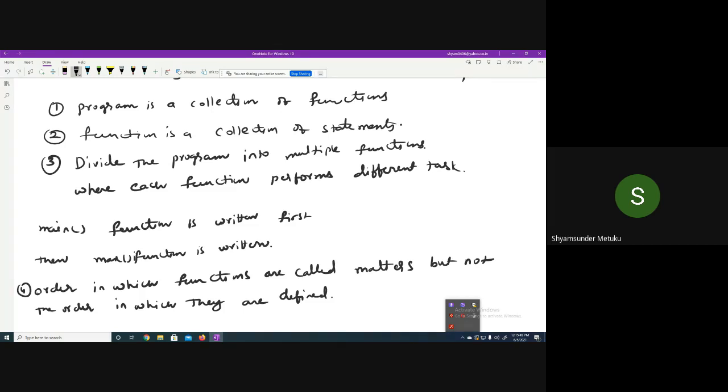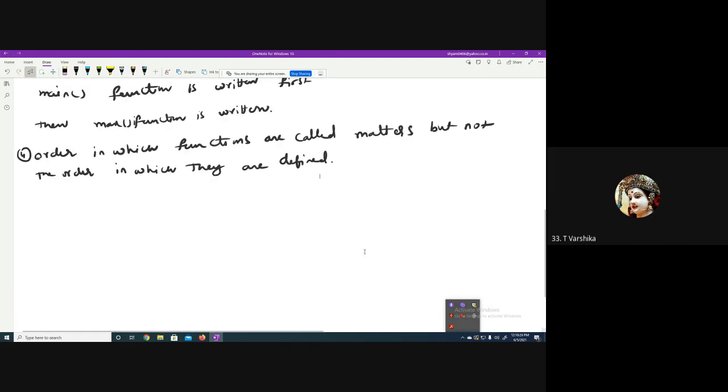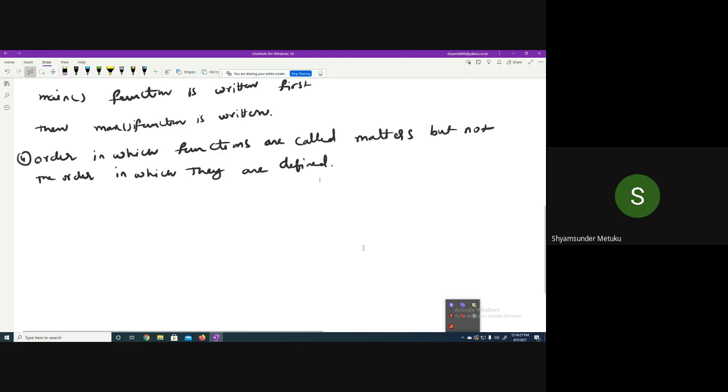So the definition of printf, the definition of scanf, the definition of max, it doesn't matter where it is written, but order is important. Can I call max before printf and scanf? No, sir. It is not possible, because until I know the x and y values or a and b values, there is no use of calling a max function. Max needs two inputs, which are a and b. Without printf, the user does not know what inputs to type, and without scanf I cannot update the variables a and b. Then only I can make use of the max function. Yes or no? Is it clear to all of you? Yes, sir.